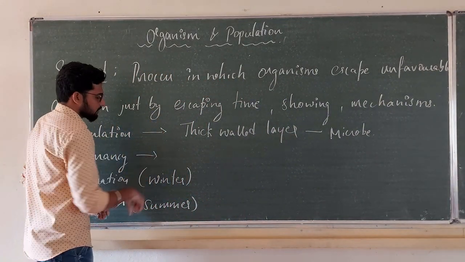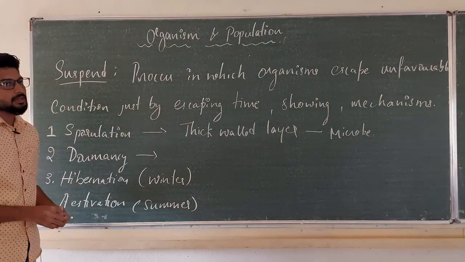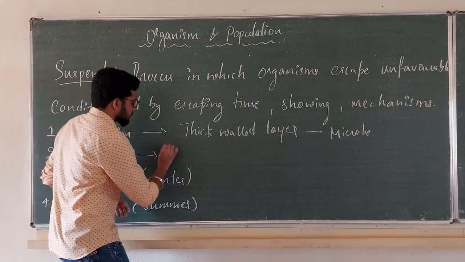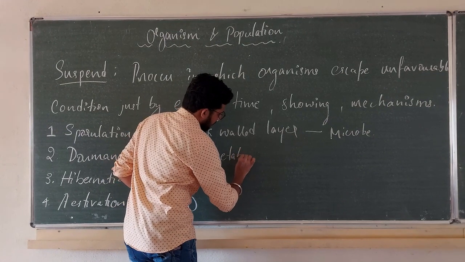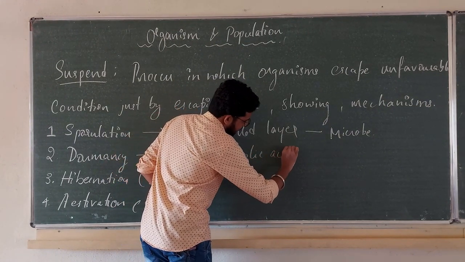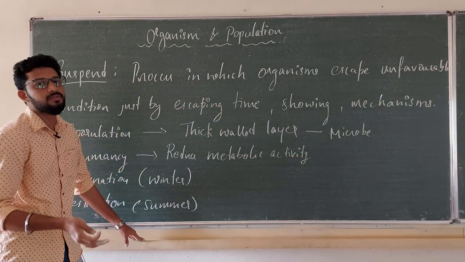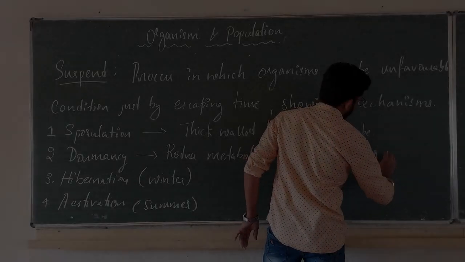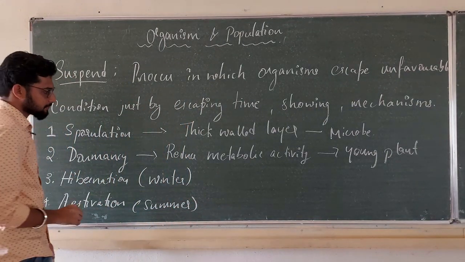Next one is dormancy. You have heard of dormancy, right? In many plants, the seeds reduce their metabolic activity till the unfavorable condition is over. When the favorable condition occurs, they germinate to form a young plant. What about hibernation, or winter sleep?